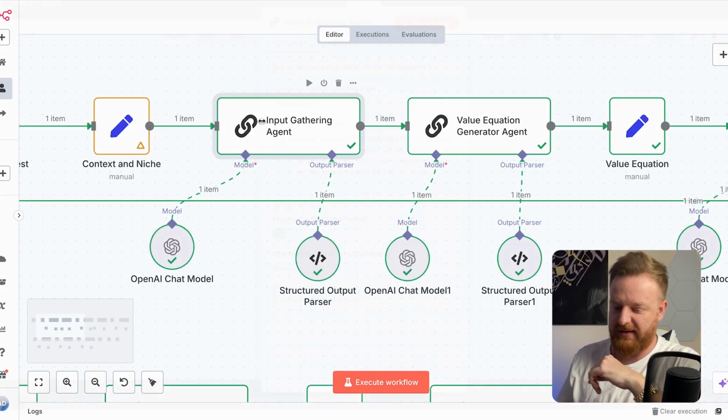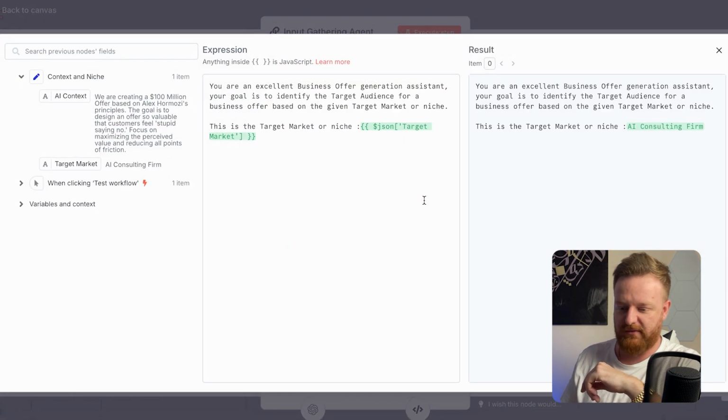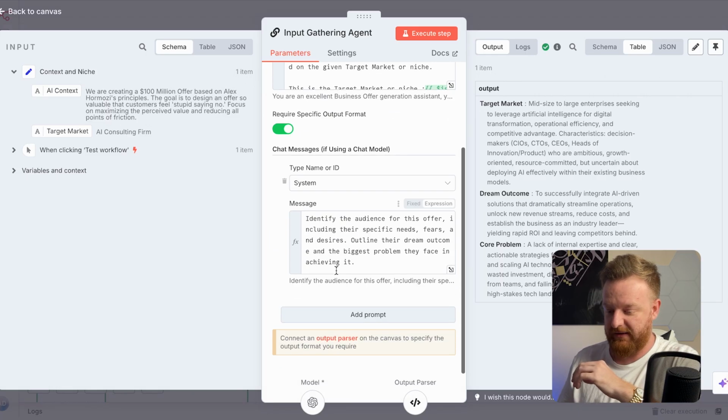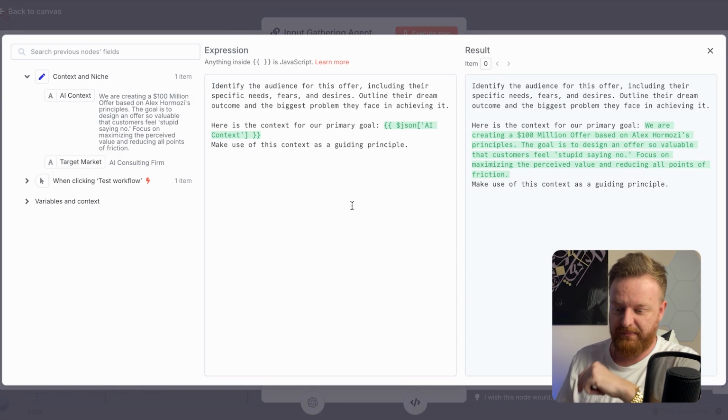So inside of this agent here, I'm just going to show you the prompt. So you're an excellent business offer generation assistant. Your goal is to identify the target audience for the business offer based on the given input. And then here is the actual chat message. So identify the audience for this offer, including their specific needs, fears, desires, outline their dream outcome and the biggest problem that they face when trying to achieve this. So that agent's going to go ahead and build that based off the context and niche.